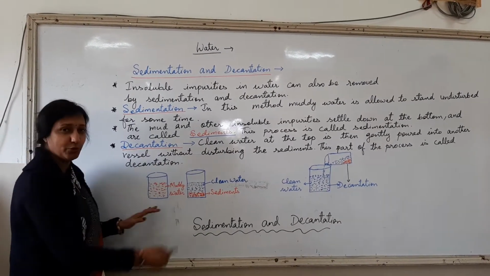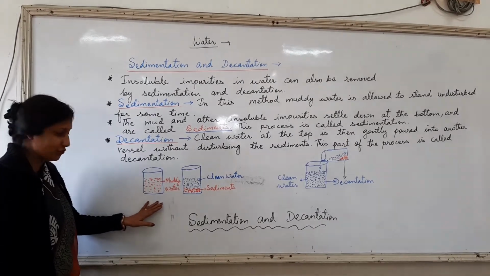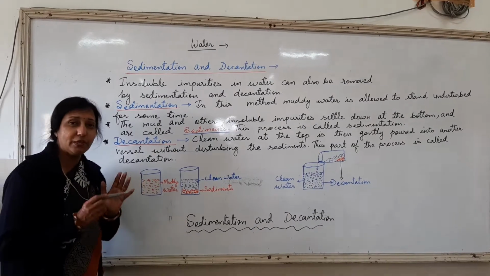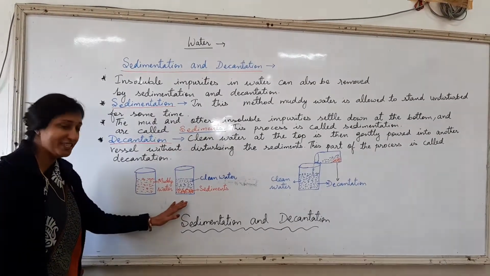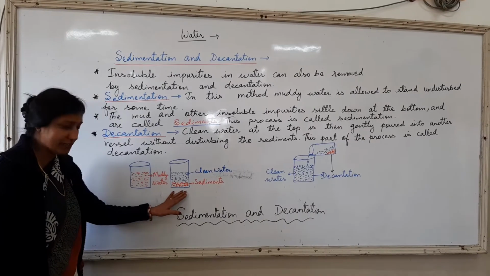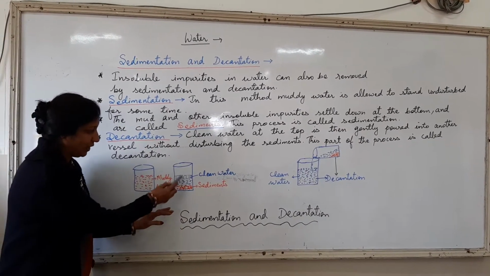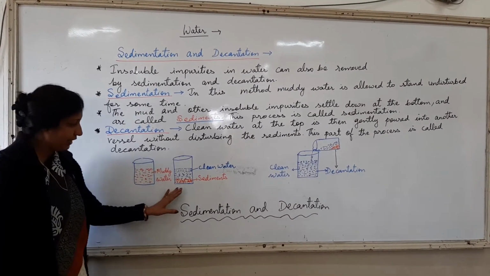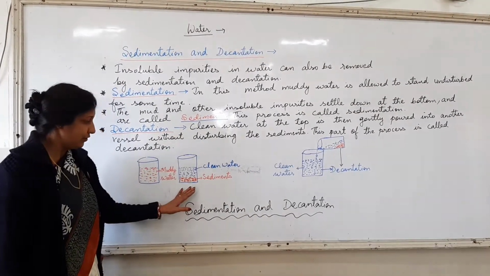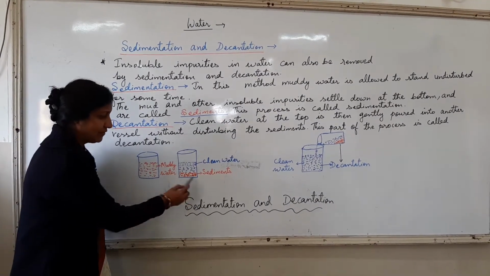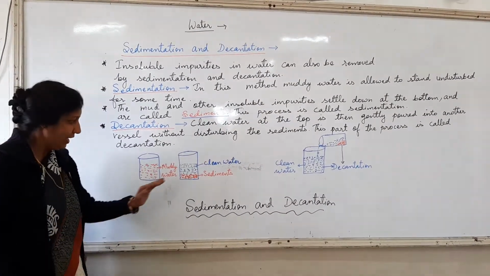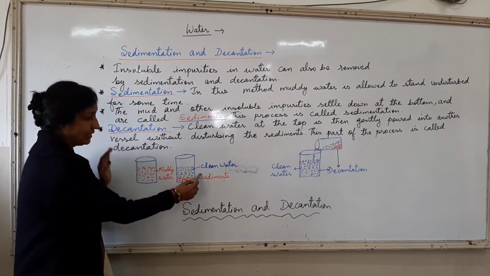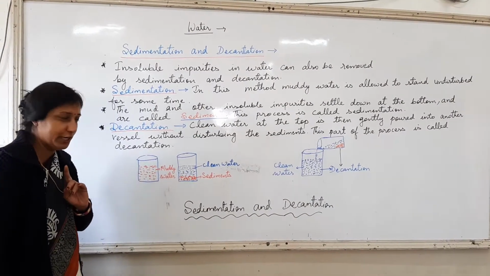With the help of a diagram you can see here, this is the muddy water which is shown here in the beaker, which is unsettled. But as I am leaving it for some time untouched, undisturbed, what is happening children? All the sediments are settled down. Can you see? And the clean water you can see above in the beaker. Here it was unsettled, and when I am leaving it for some time, it is showing like this. All the sediments have settled down at the bottom of the beaker, and you can see the clean water above. So you can say these are the sediments and this is the clean water available in the container.